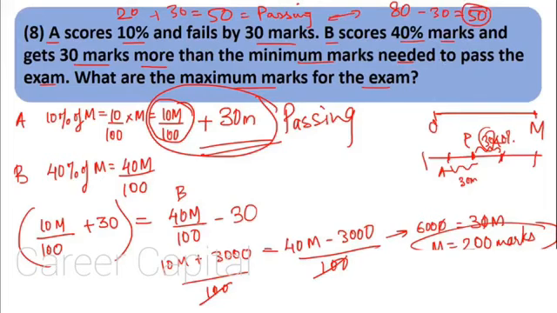So did you understand the logic? What we did was that we equated the passing marks. Here A got 30 marks less than passing marks, so we added and we got the passing marks. Here B got 30 marks more than passing marks, so we subtracted and we got the passing marks, and we equated them. Very easy. Okay, moving on to the next sum.